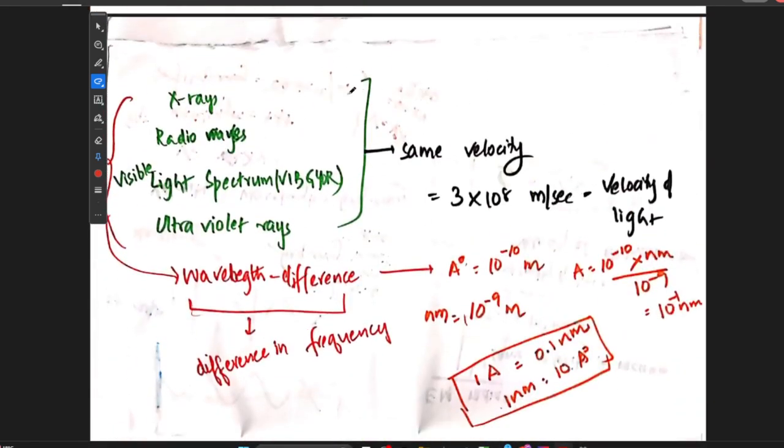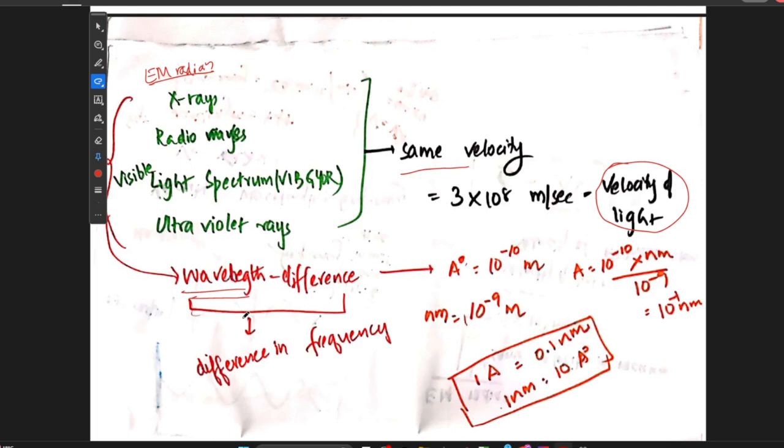As we have already said, all the electromagnetic radiations, which include X-rays, gamma rays, radio waves, visible light spectrum, ultrasound waves, ultraviolet rays, all of these will have the same velocity, equal to the velocity of light, which is nothing but 3 into 10 to the power of 8 meters per second. But the main difference among them is in their wavelength.